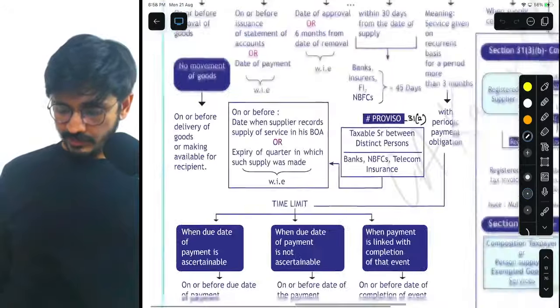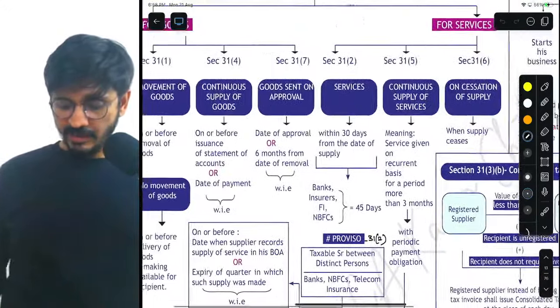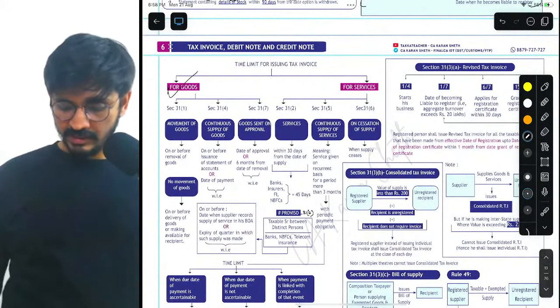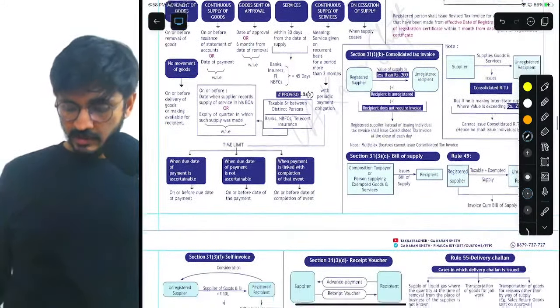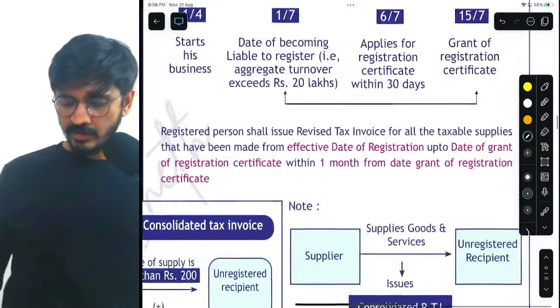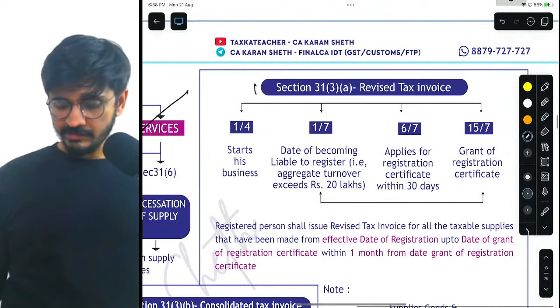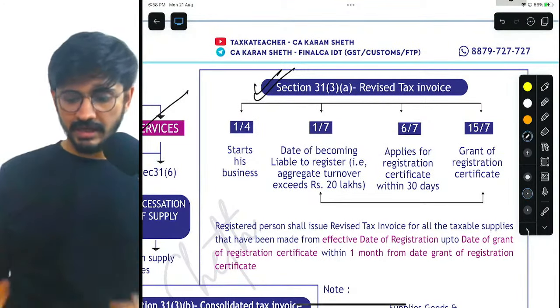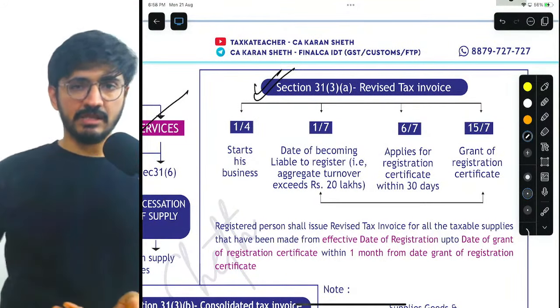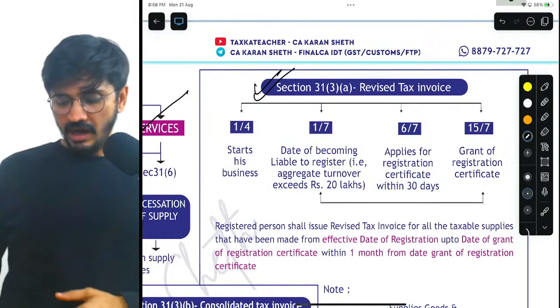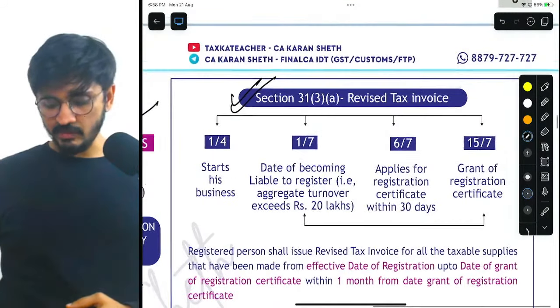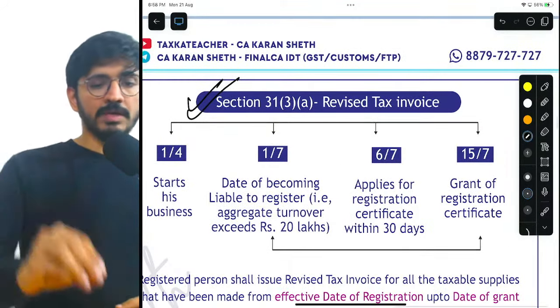Okay, fantastic. So that is it, my dear friends. That is with respect to goods, and that is with respect to service. Next is, my dear friends, when we talk about Section 31 subsection 3 clause A, that is revised tax invoice. Understand, when I talk about revised tax invoice, what do I mean by that?